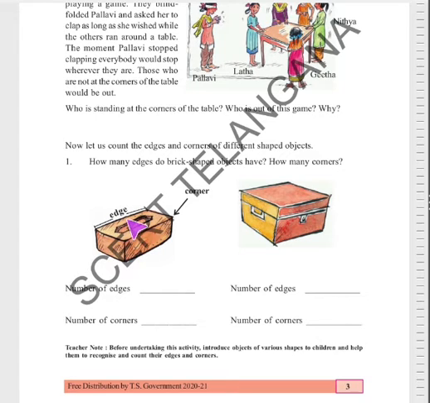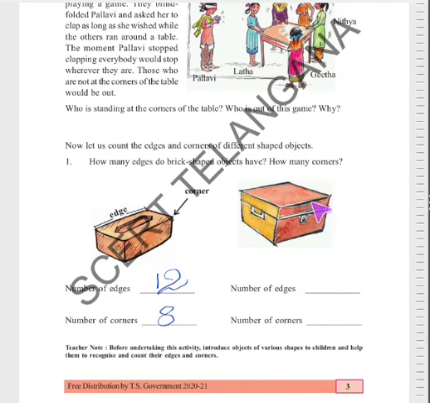Totally 12 edges. A brick has 12 edges, and how many corners are there? Upside 4 and downside 4. Now I am going to write here number of edges. How many edges are there? There are 12 edges. How many corners are there? 8 corners. Yes. Now see, this is also a box.